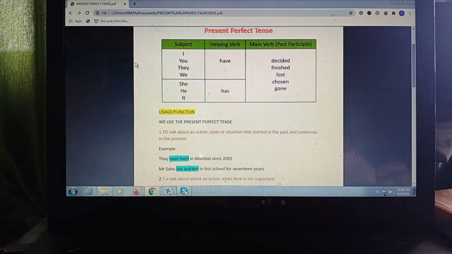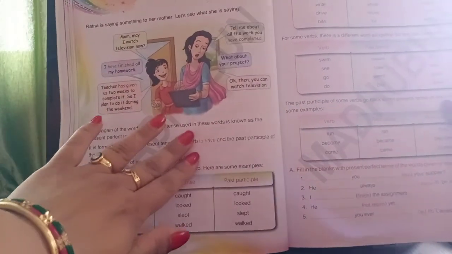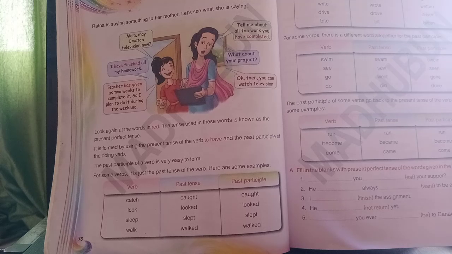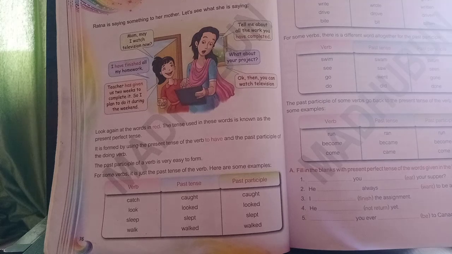So from the book now, I just want you all also to go through the present perfect tense. Just look at the thing there now. The conversation. Ratna is saying something to her mother. Now let's see what she's saying. Mom, may I watch television now?